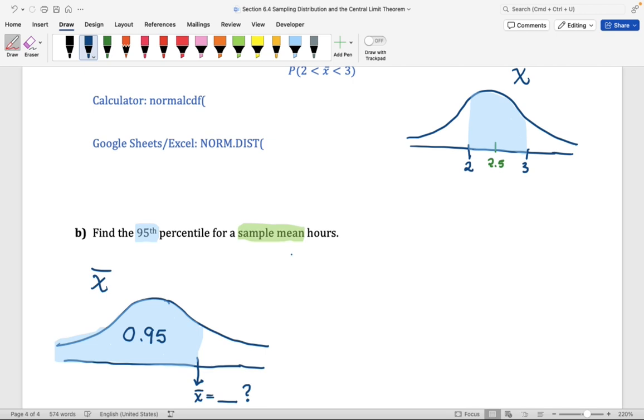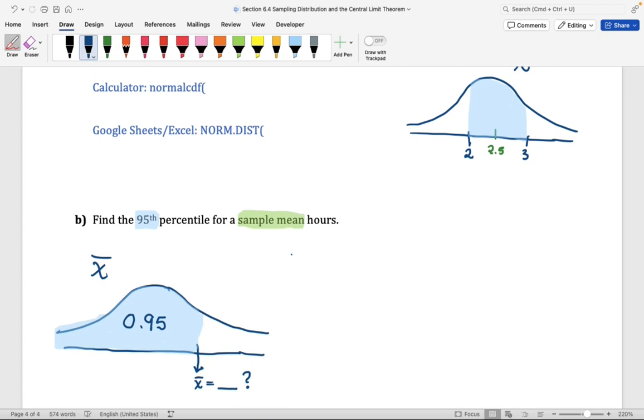On your calculator, on Google Sheets or Excel, you have the option to use inverse norm. The inverse norm function will help you find the X bar corresponding to the 95th percentile. I'm going to let you do that on your own.